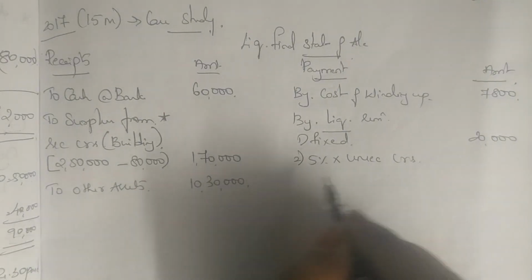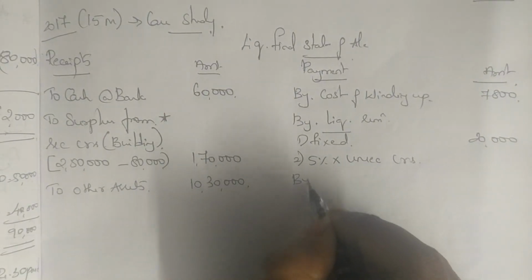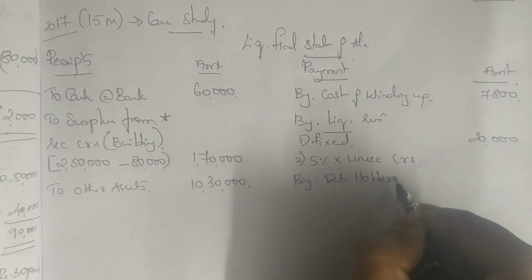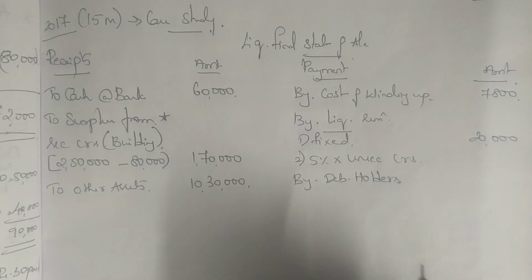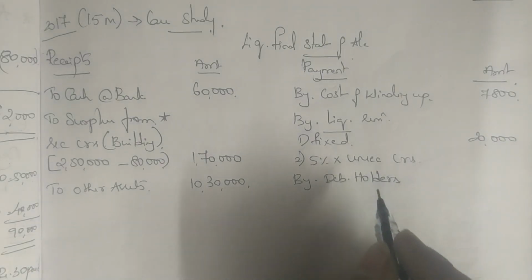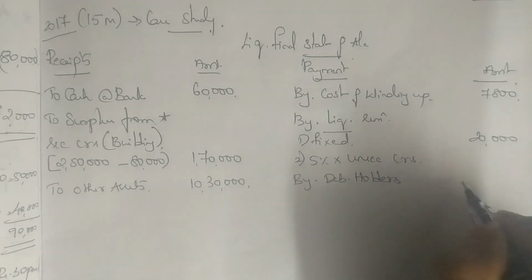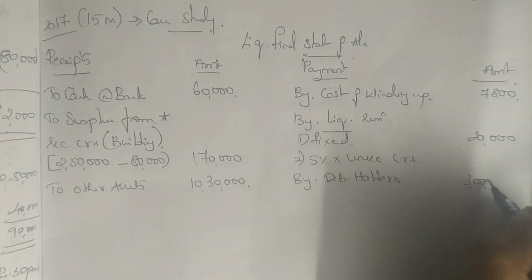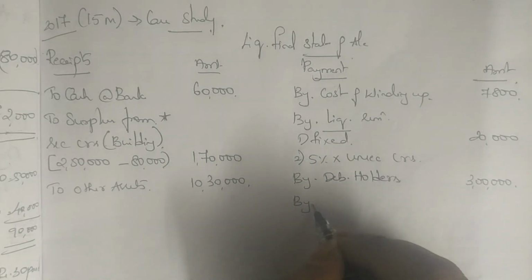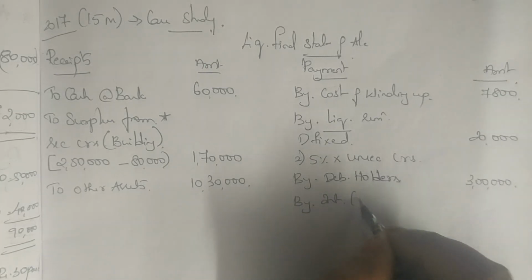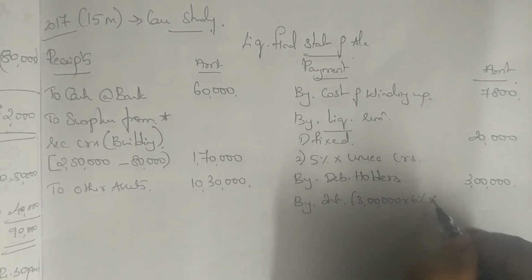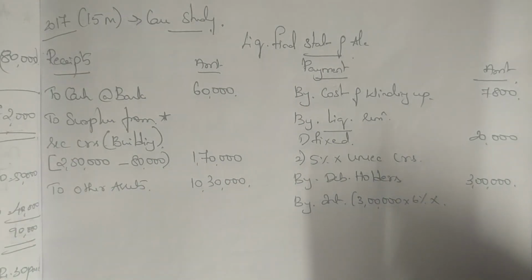But before doing the calculation, remember we have information on debenture. So write the debenture holders and then calculate the remuneration. How much is the debenture holders given in the problem? They have directly told 6% debentures is 3 lakh. Okay. And remember you should also give them the interest. So by interest is how much? 3 lakh 6%. But remember they have told you all the payments are made up till